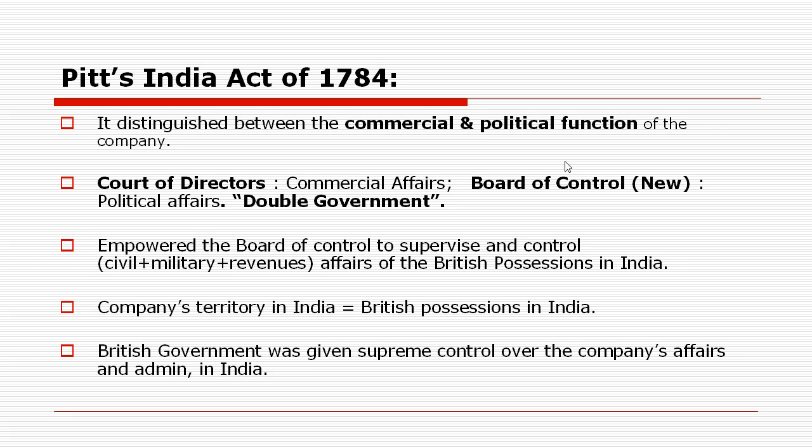It also empowered the Board of Control, which is the new body, to supervise and control the civil, military and revenue affairs of the British possessions in India. And with this particular act, for the first time, whatever territories the company had acquired in India were called the British possessions in India, and the British government was given supreme control over the company's affairs and administration in India. So these are the main points of the Pitt's India Act of 1784.